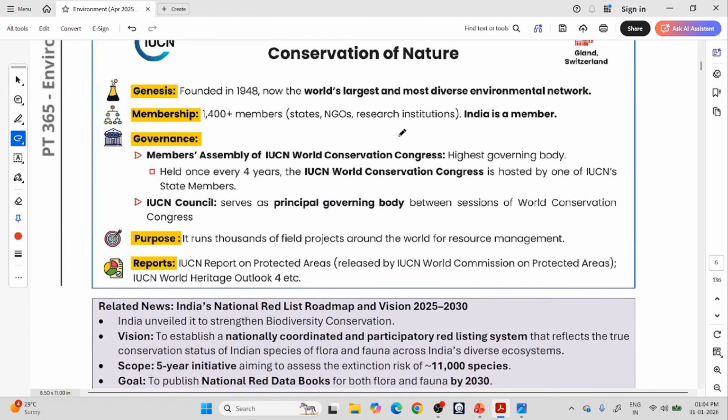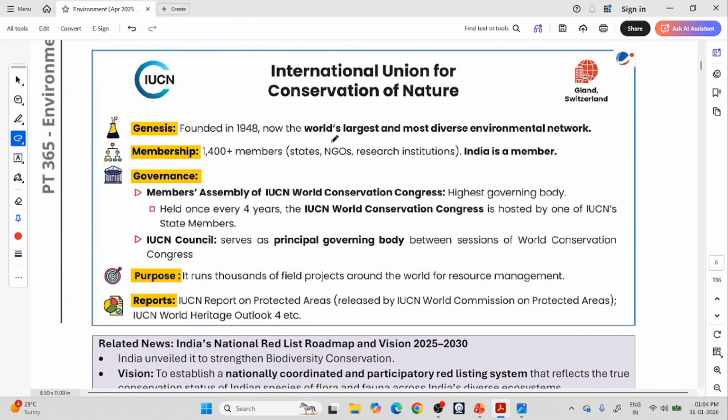IUCN is the world's largest and most diverse environmental network. It works for the environment: protecting the environment and climate, conserving biodiversity, stopping pollution. It also manages natural resources like water, forests, etc. It is based in Gland, Switzerland, and was founded in 1948. Membership is 1400. As I told you, states, that means countries, NGOs, research institutions, anyone can be a member, and India is a member.